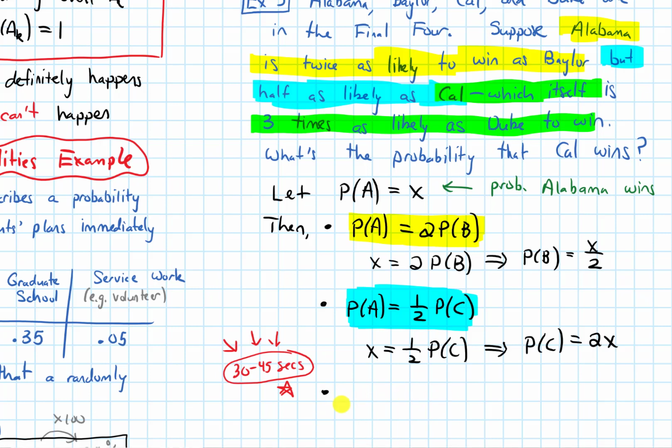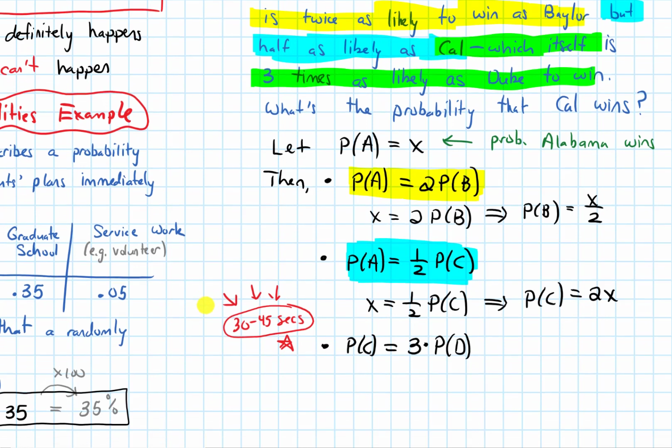All right, so hopefully you paused the video and at least made an attempt at what this equation is. This is saying Cal is 3 times as likely as Duke to win. So the probability of Cal winning is 3 times the probability that Duke wins, so 3 times P of D. The probability of Cal winning we just said was 2X, and let me highlight this in green.